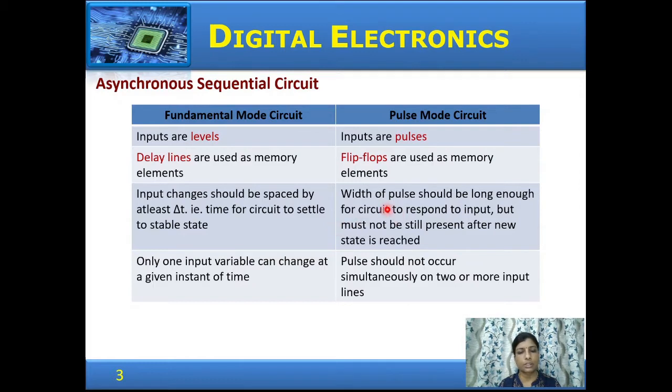Similarly, in a pulse mode circuit, the width of the pulse should be sufficient so that the circuit can respond to the input, but it should not be too long, or it should not be still present after the circuit has reached a stable state. And in both these circuits, only one of the inputs can change. So in fundamental mode circuit, only one input variable can change at a given instant of time, and in pulse mode circuit, the pulse can occur only in one of the inputs at a given time.